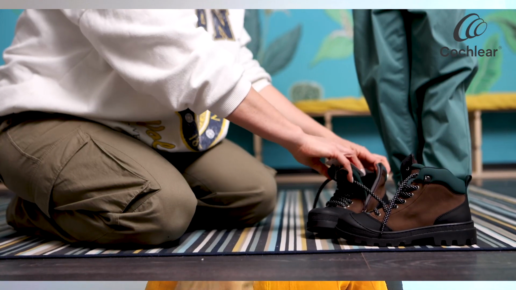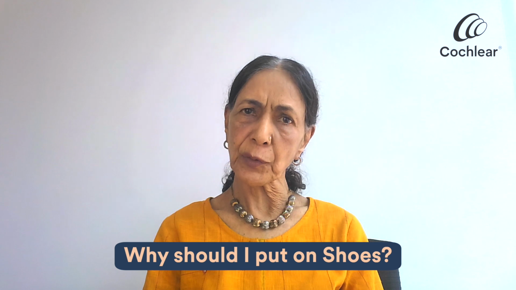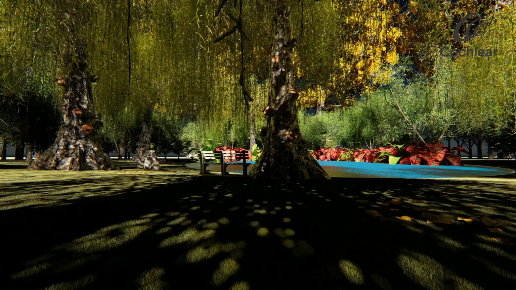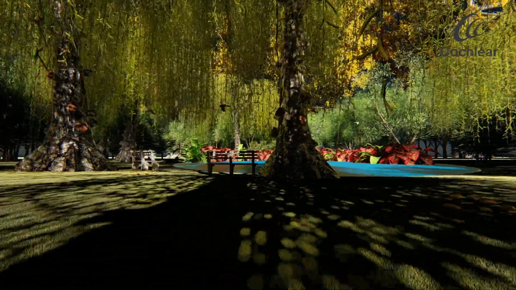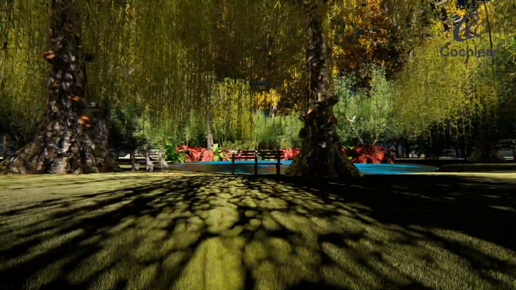For example, suppose you say, come on, put on your shoes, we are going. Now the child will ask, where are we going? Or just put on your shoes. The child will ask, why should I put on shoes? But if you say, put on your shoes, we are going to the garden, there's no scope for asking any question.